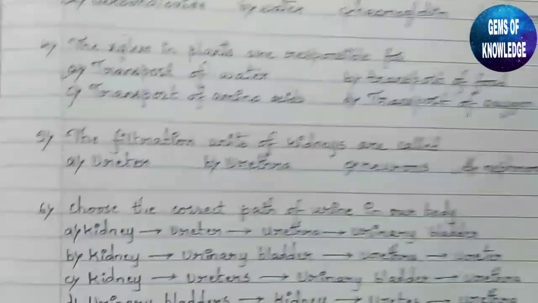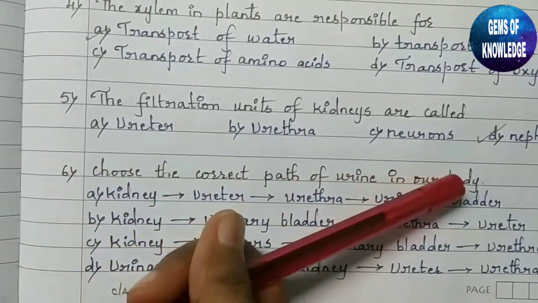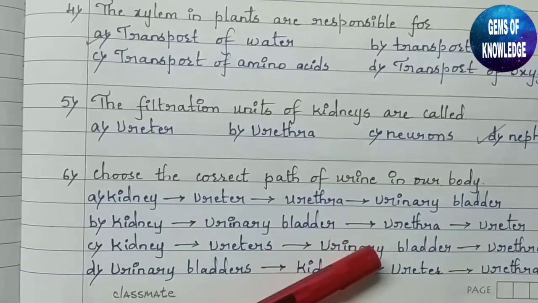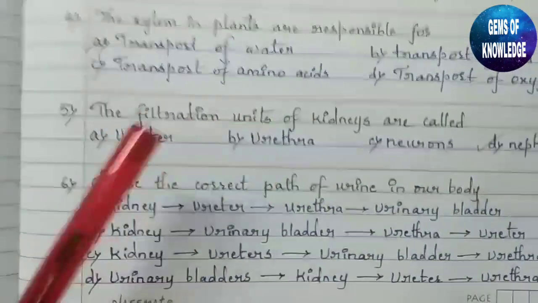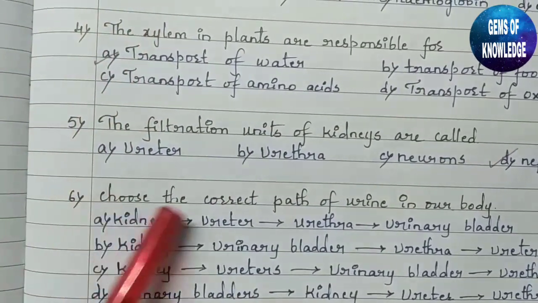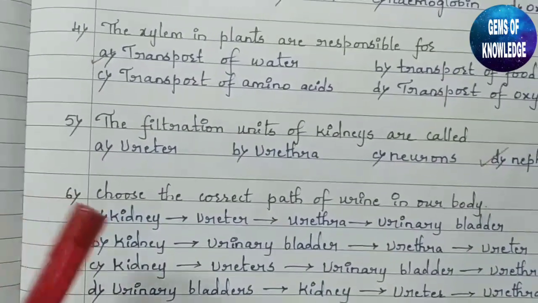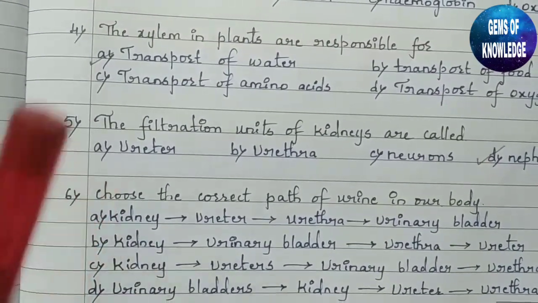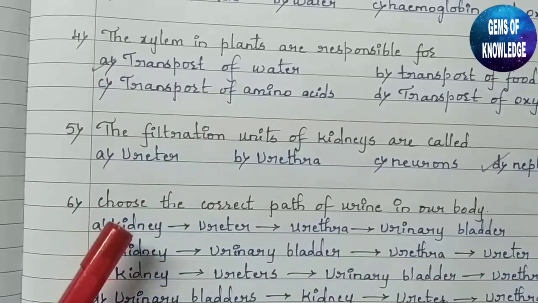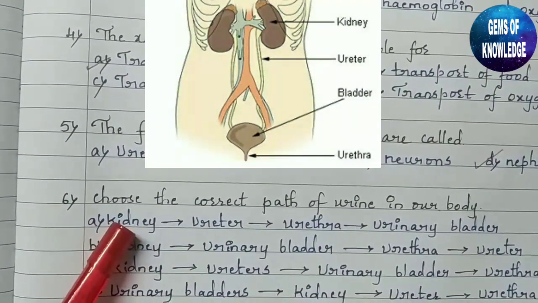Next, sixth one: choose the correct path of urine out of our body. Here a few options have been given. We have to tell which is the correct path from where the urine comes out of our body. First, you can see the diagram on the screen. The first part will obviously be the kidney.